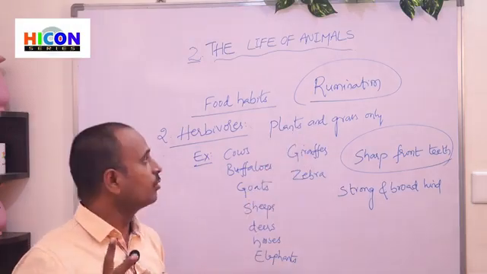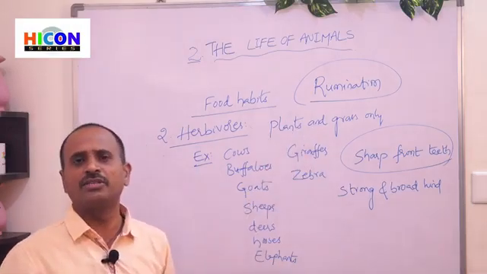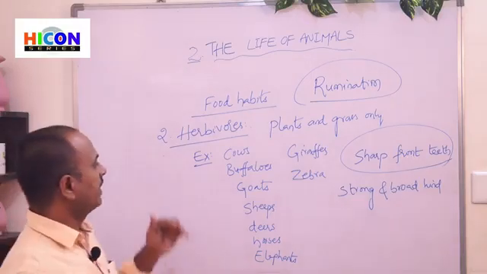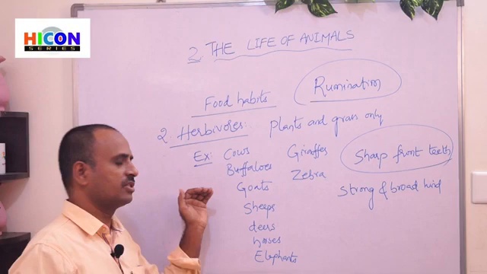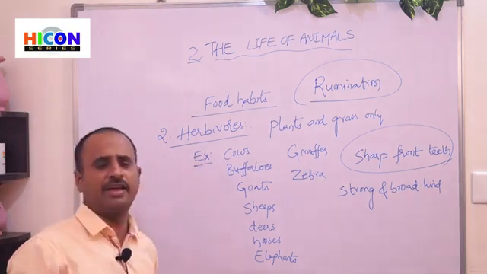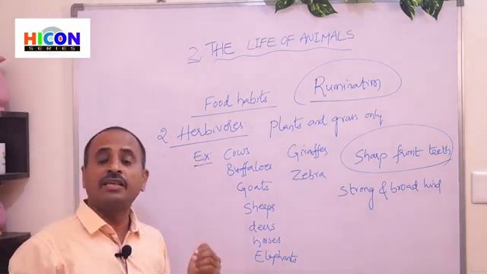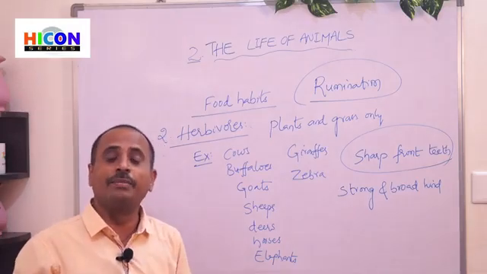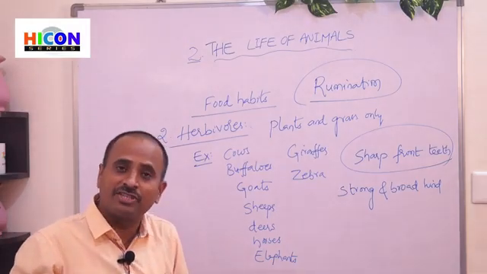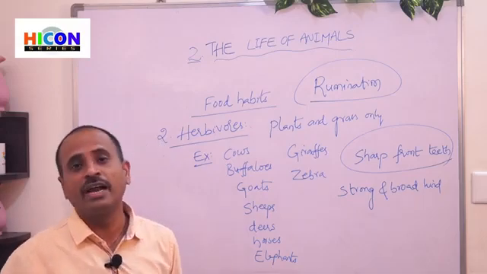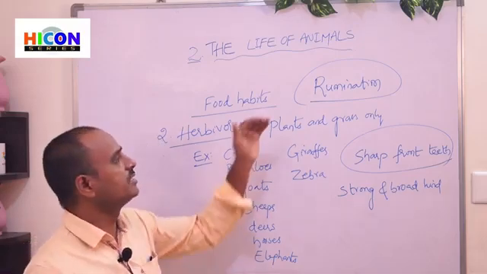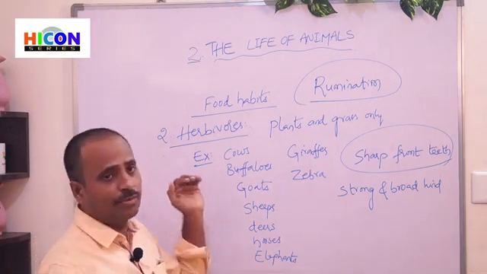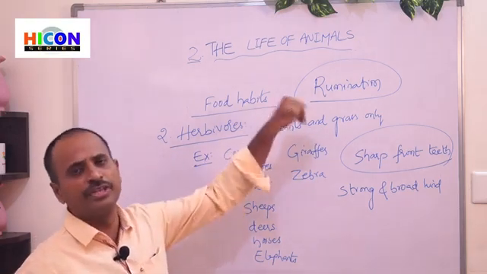Those animals are called ruminants. Examples are cows, buffaloes, and goats, because they can quickly swallow the food and again bring it back from their stomach into the mouth and chew it later. So some animals have the capability of doing this rumination.